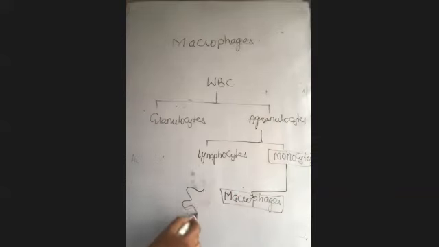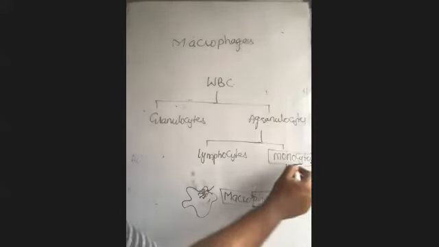They're like amoeba-like cells. That means when any microbe enters the body, they are going to engulf it. They take it inside the cell and they destroy that particular microbe. Phagocytosis means eating, cell eating. So our macrophages will eat the microbes, bacteria or virus, whatever enters the body. So who are macrophages? The active form of the monocyte.